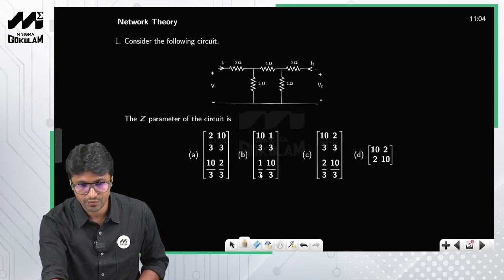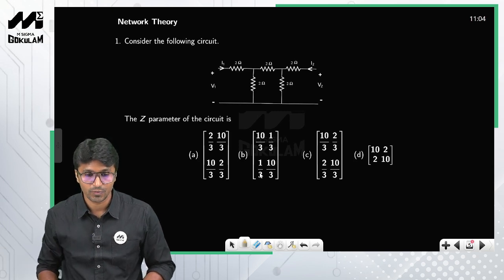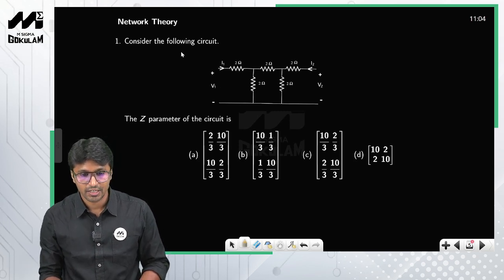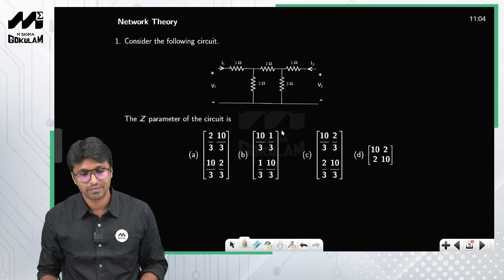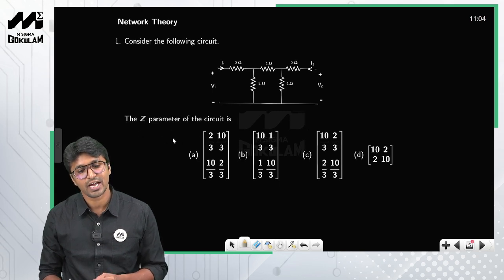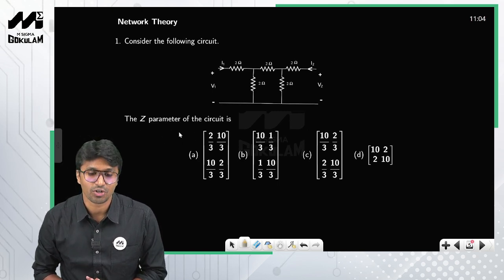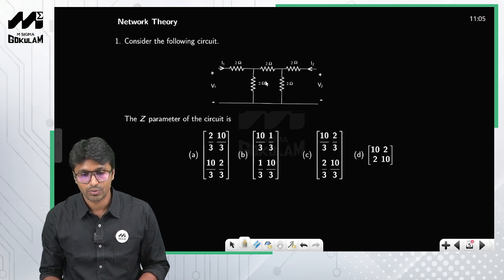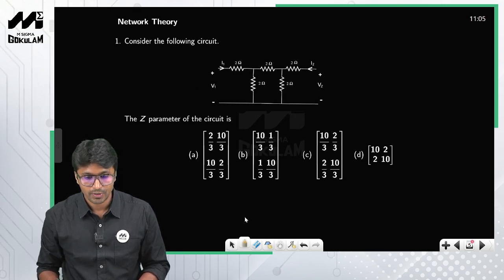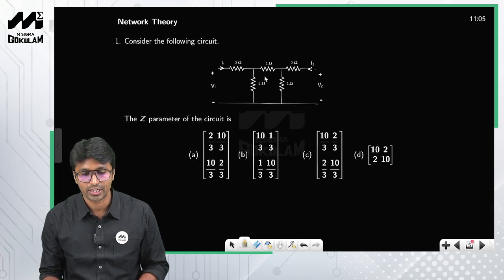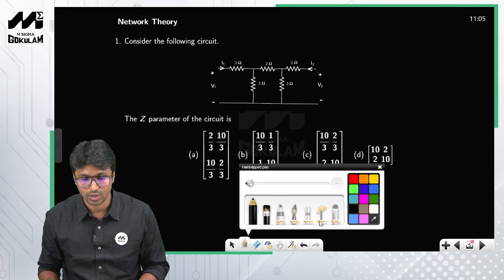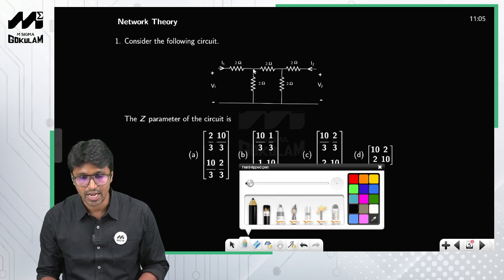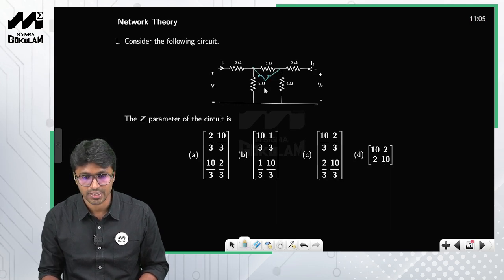First I'll start with network theory. Consider the following circuit. Here you are asked to calculate the Z parameters of the circuit. All you need to do is convert this delta network into a star network.